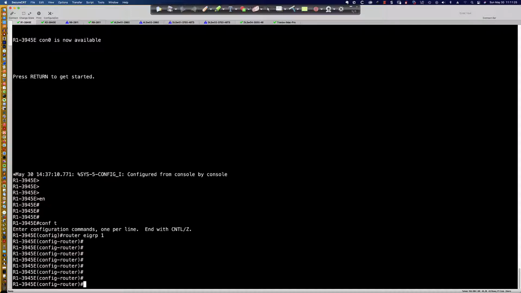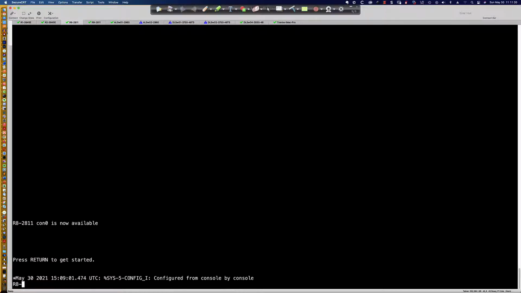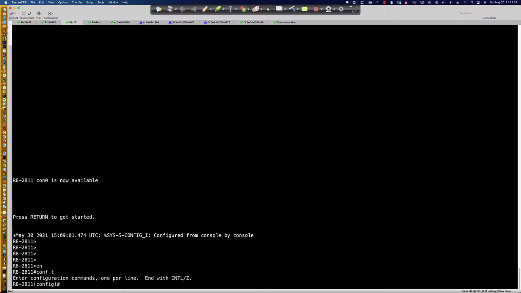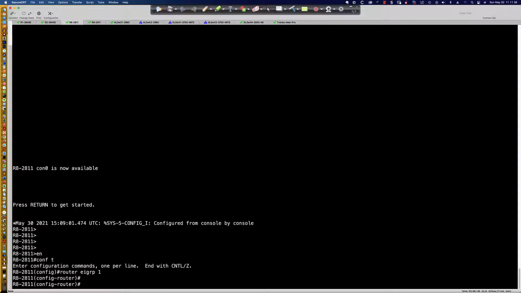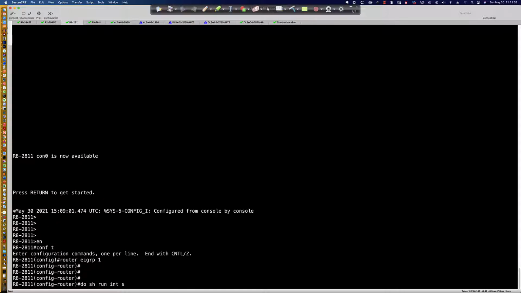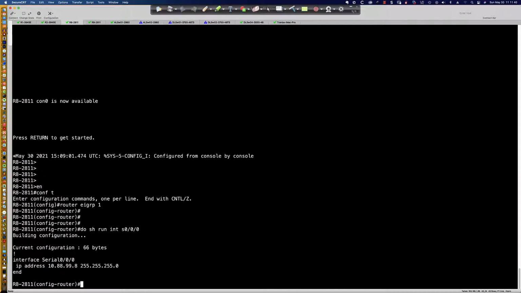Well, here we are on router 1, and actually, I'm sorry, we're going to be on router 8 and 9 when we do this. Here I am on router 8, and let's get into router EIGRP 1. Now, do show run interface serial 000. This is the interface over which it's connected to router 9. We're going to create an EIGRP adjacency.